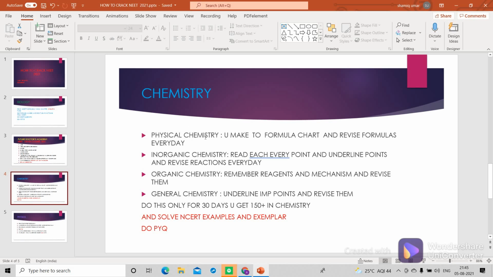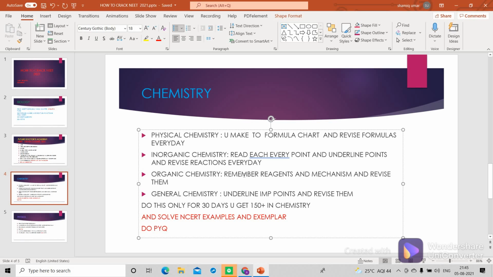First, in physical chemistry, you have to make a formula chart and revise these formulas every day. Whereas in inorganic chemistry, you will be reading each and every point, underlining the points, and you will revise the reactions every day.